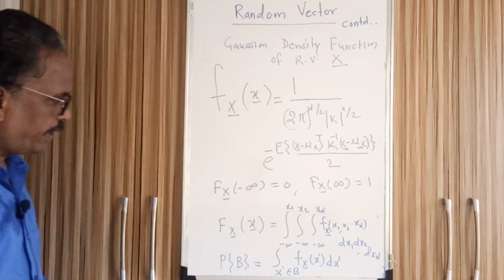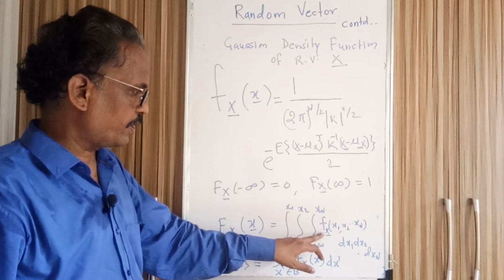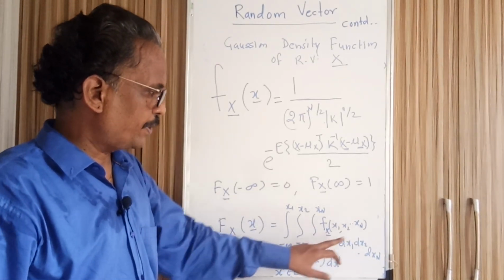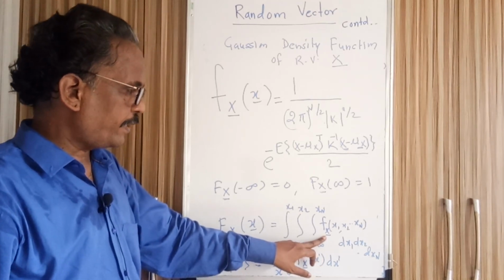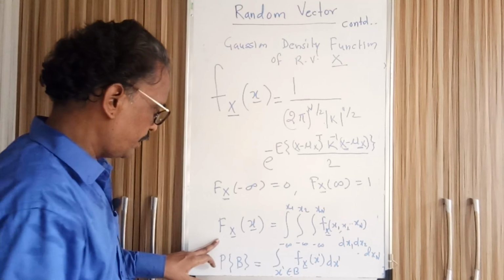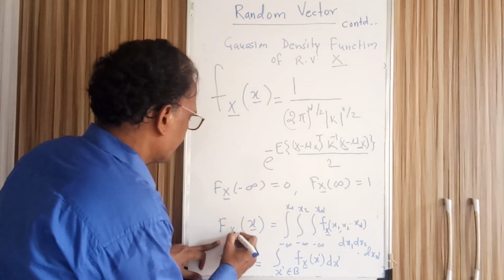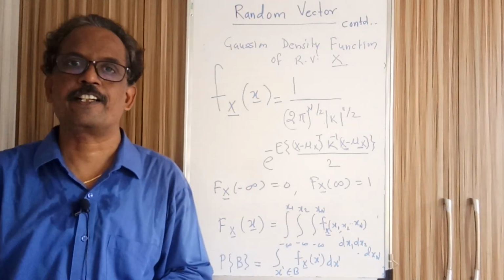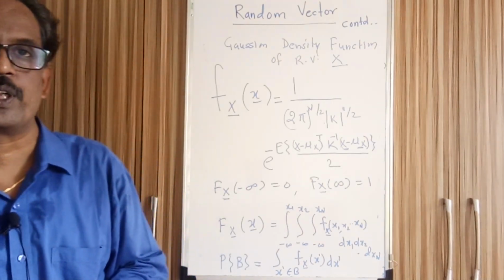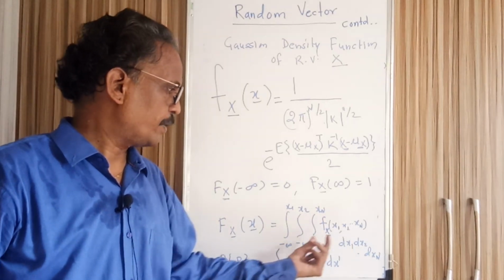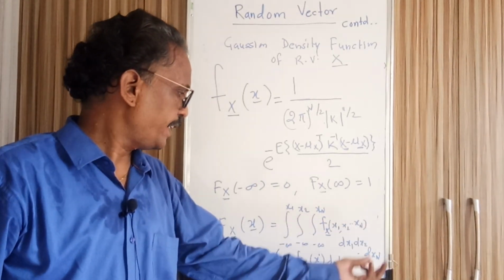Now when we have the density function of n random variables, an n-dimensional density function, using that density function you can find the distribution function of the random vector x by integrating. There will be n integrations. N times you have to integrate the density function with respect to dx1, dx2, dxn.